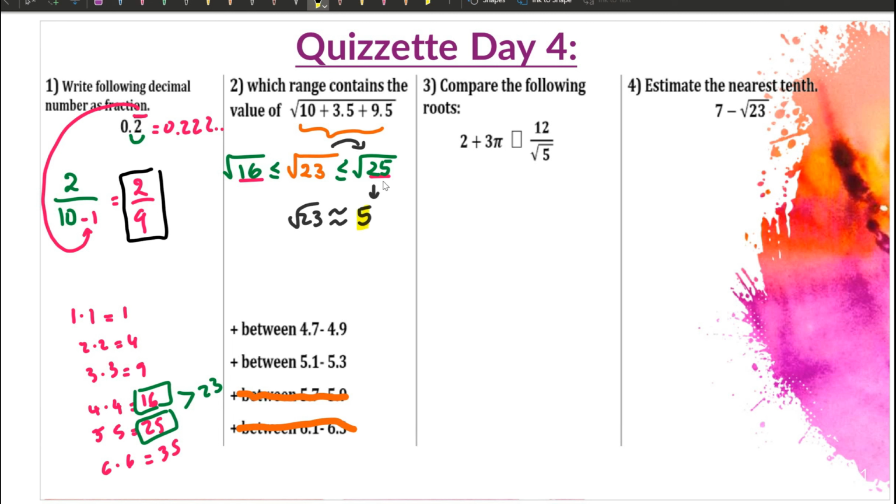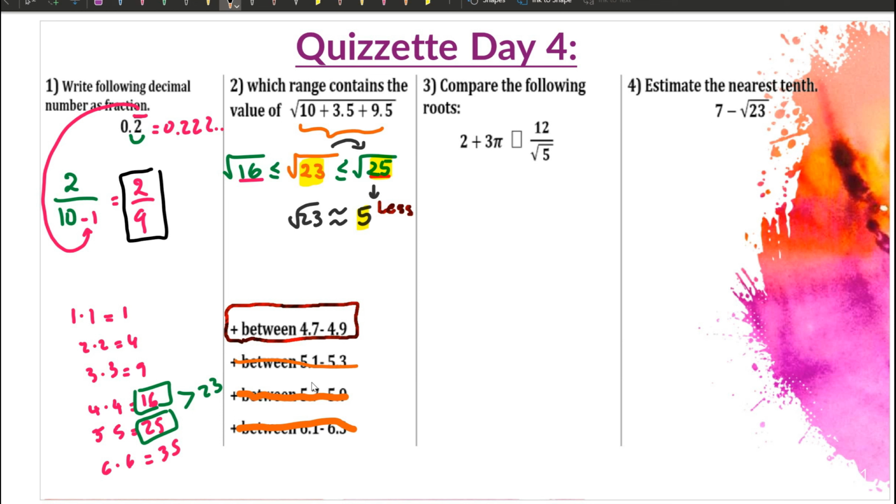So you will see 5, that's come from 25. The value that we're looking for is 23. 23 is less than 25, so the answer will be approximately around 5, but it's less than 5. It will be between 4.7 and 4.9, which is less than 5. 5.1 to 5.3 is more than 5, so that's not the answer either.